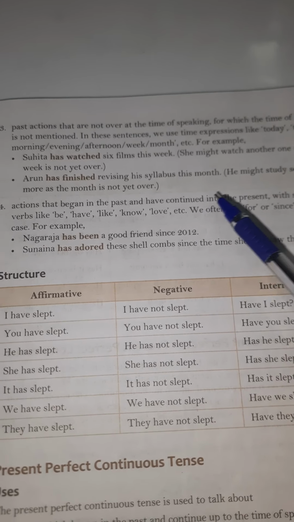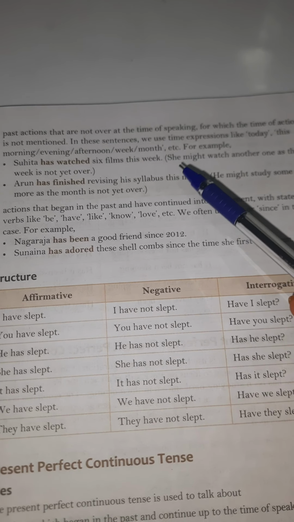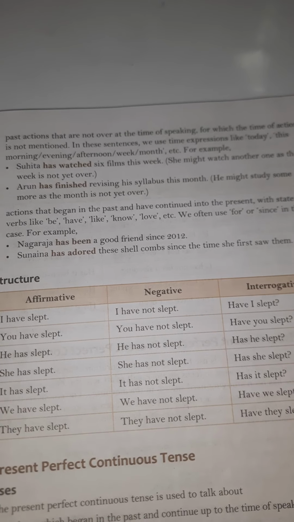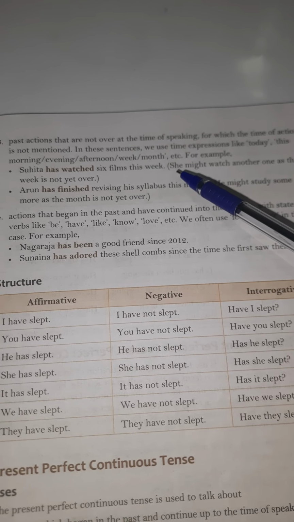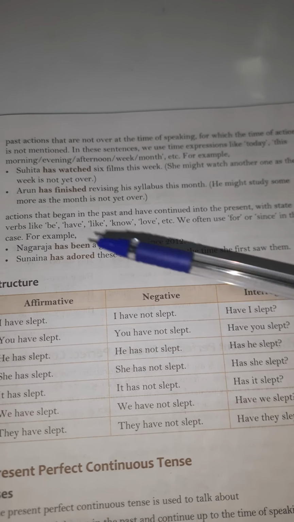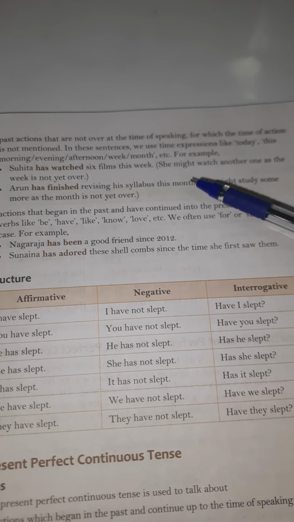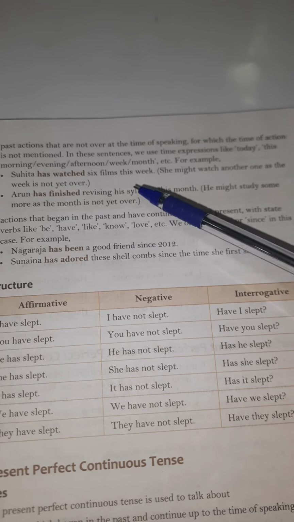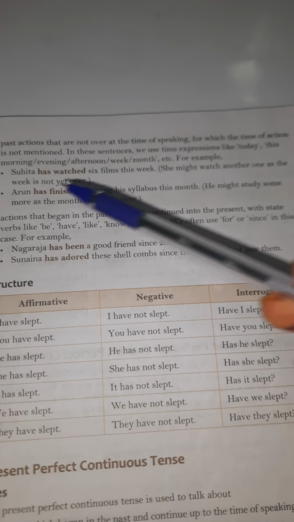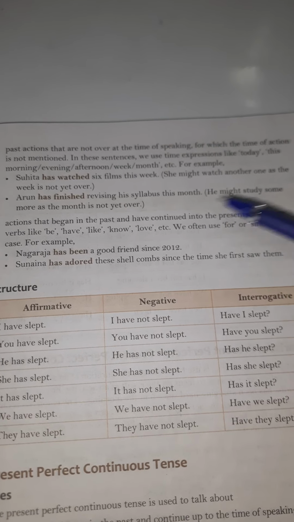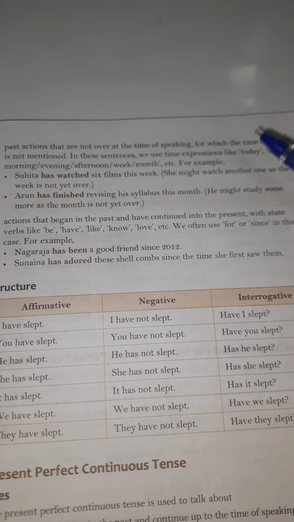Past actions that are not over at the time of speaking, for which the time of action is not mentioned. In this sentence we use time expressions like today, this morning, evening, afternoon, week, month, etc. For example, Sunita has watched 6 films this week. She might watch another one as the week is not yet over. So the week is not yet over. She might watch another movie. The work has started in the past but is still going on. She might watch. So the relevance is in the present.